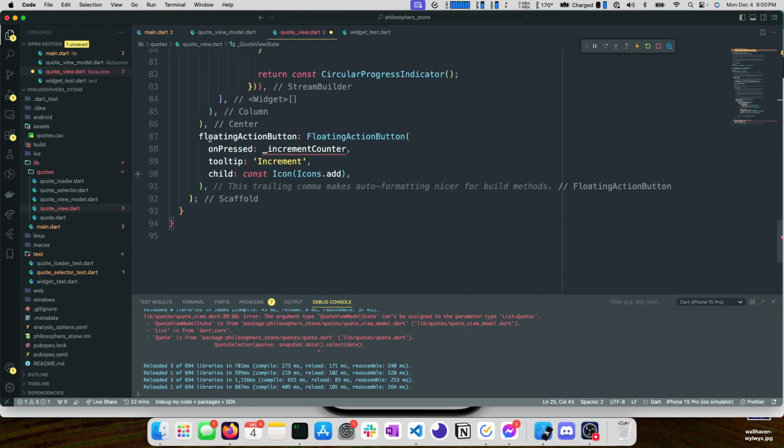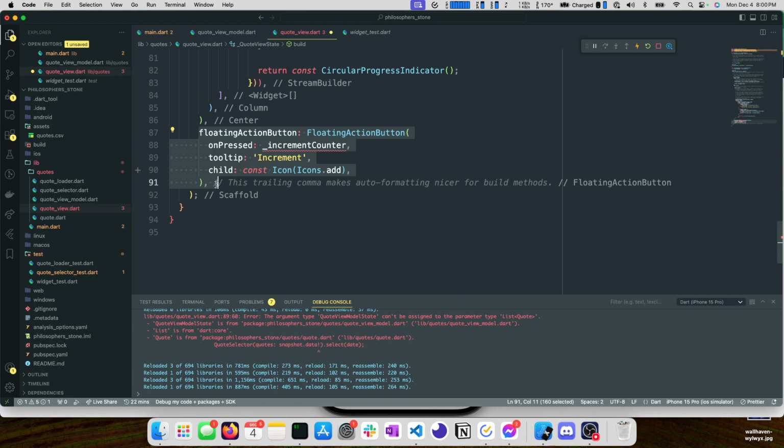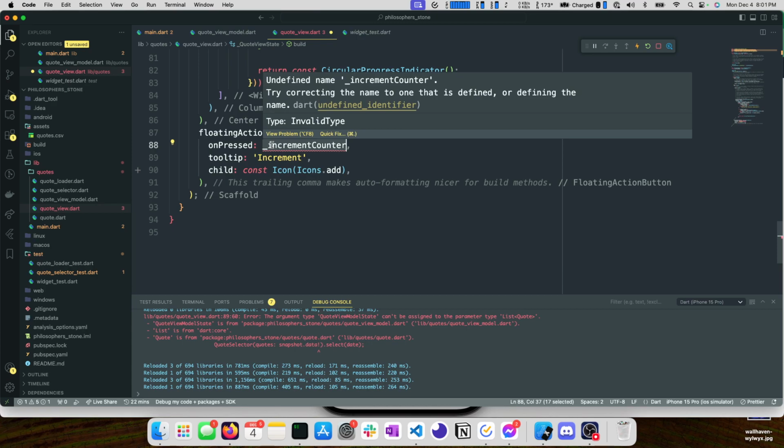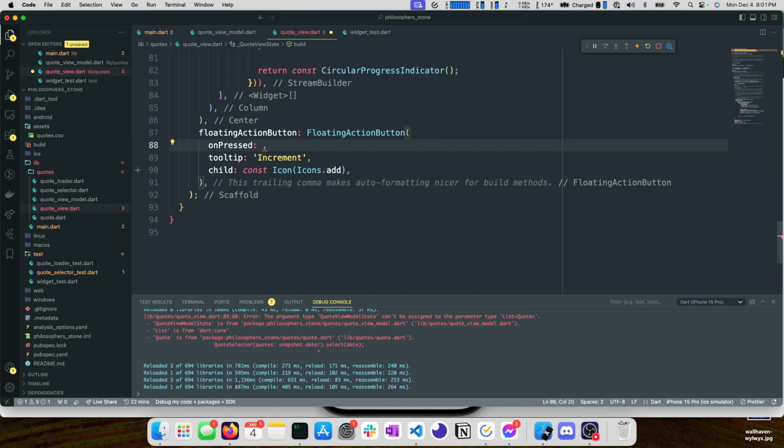We can remove the floating action button because we don't need that. Actually, let's keep the floating action button. We might use that for the add your thoughts to this quote type thing. So instead, this function no longer exists. So let's give it just an empty function that is stubbed out. Oops, and that needs to be that. This function won't do anything, so when you press this floating action button, nothing happens. That's fine. We'll get back to that in probably a later video at this point.